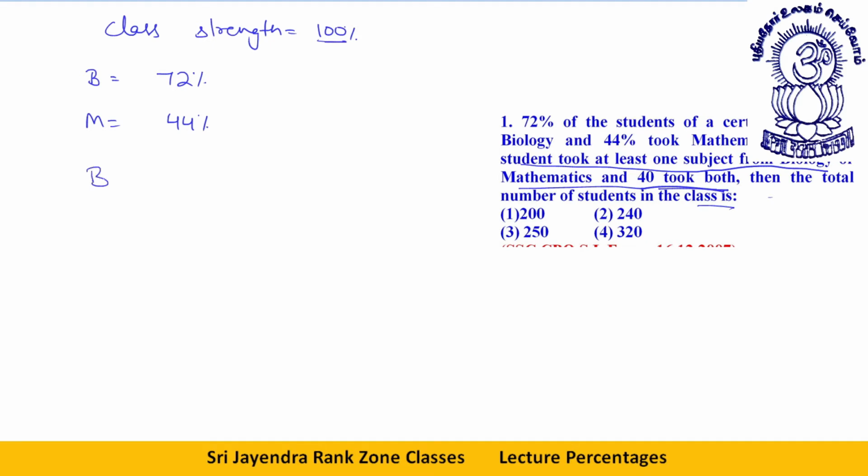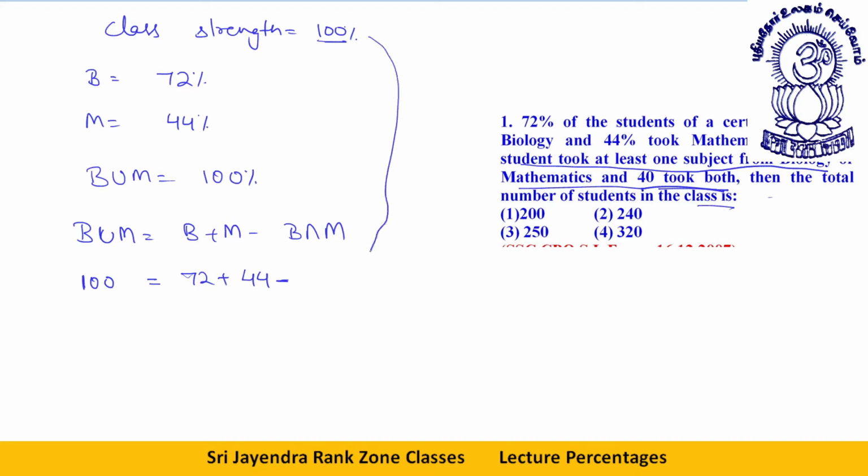Now, biology union mathematics is actually 100%. What is biology union mathematics? Biology union mathematics would be B plus M minus B intersection M. B union M is 100, equal to biology 72, mathematics 44, minus B intersection M. What is B intersection M? This we have to find. Let me write it as B intersection M only.